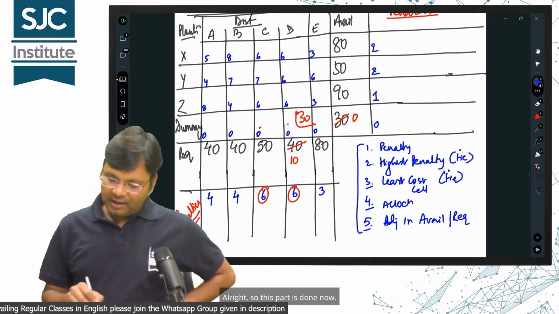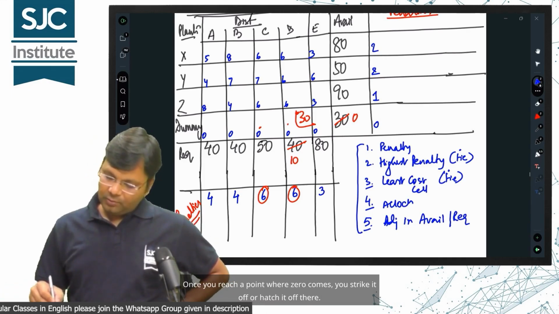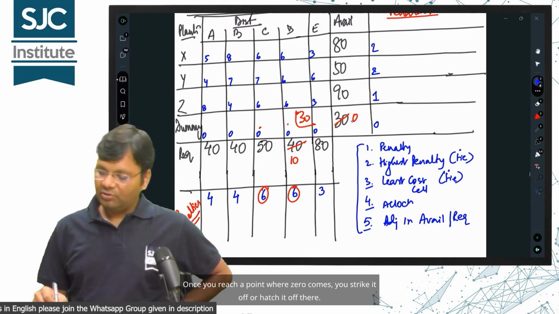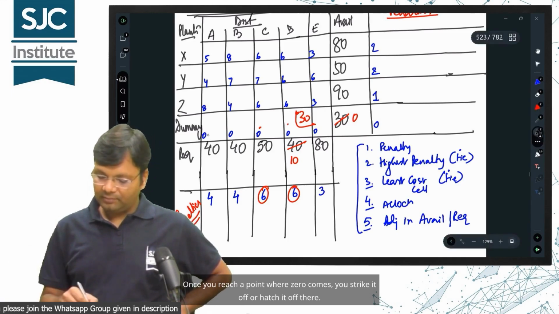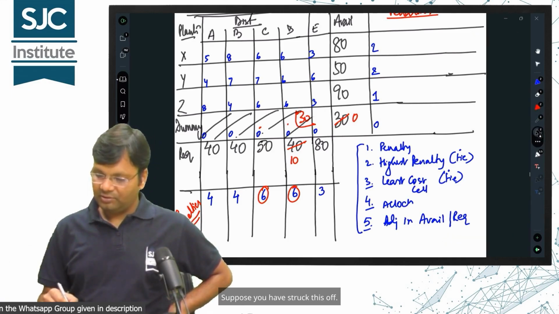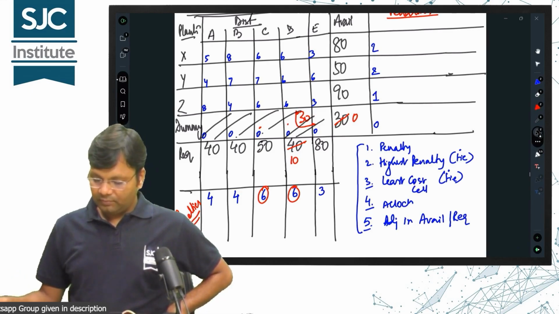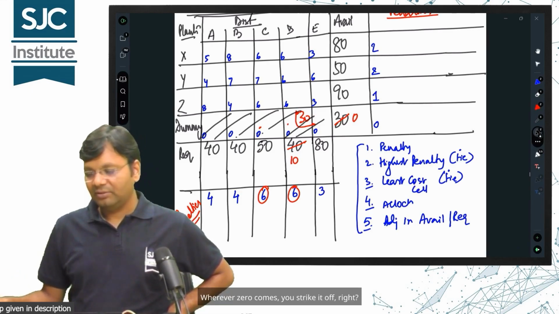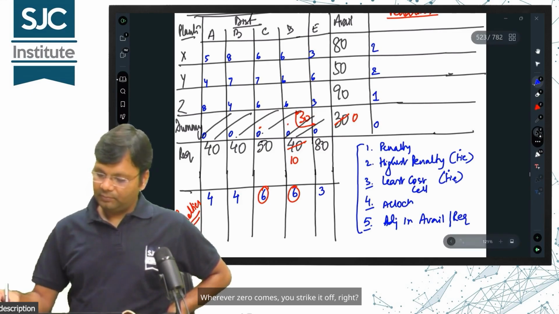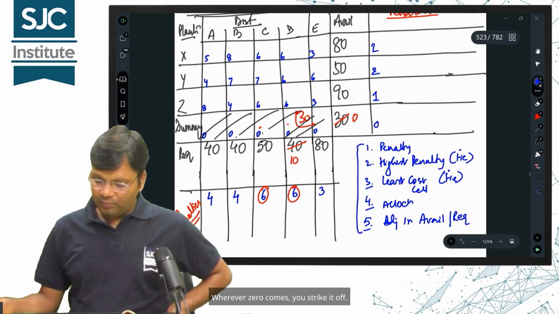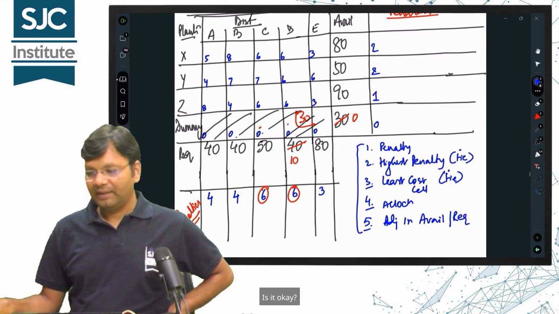Alright, so this part is done now. Once you reach a point where 0 comes, you strike it off or hatch it off there. Suppose you have struck this off. Wherever 0 comes, you strike it off. Is it okay?